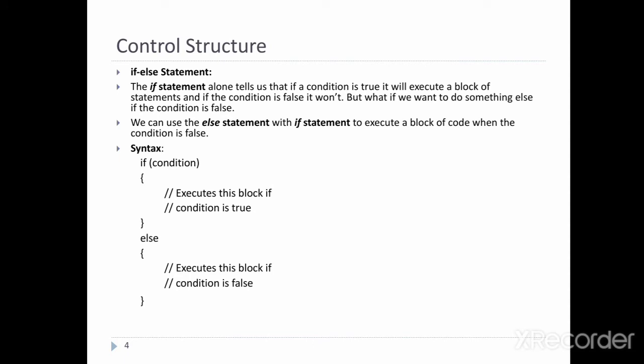Many times we need to execute a certain group of statements if the condition is false. In such a case we need to use if else rather than the simple if. So ये syntax है उसका. If the condition is false, then we go to the else part. So ये रहा if else statement.